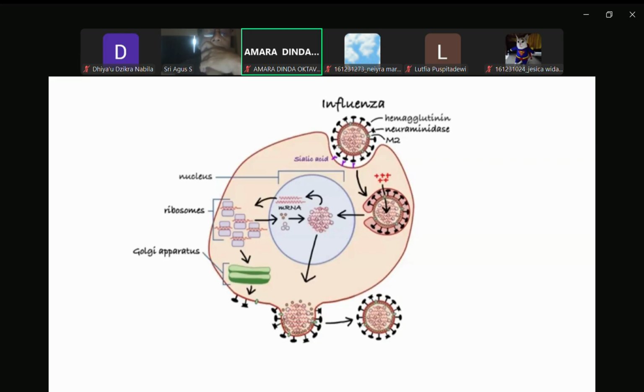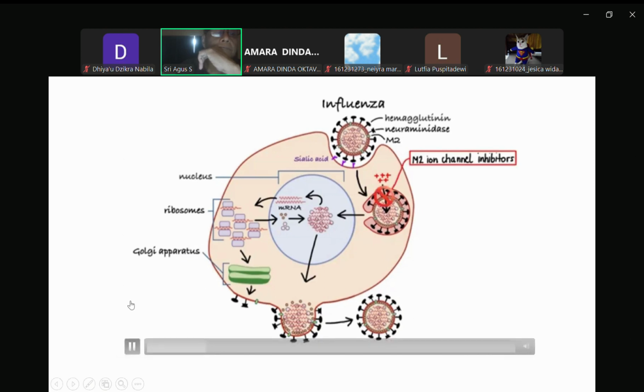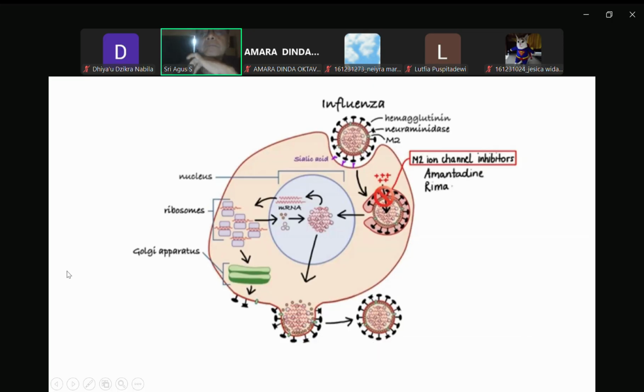Now, there are three classes of approved drugs for influenza. The first one are M2 ion channel inhibitors, which work simply by blocking the M2 channel and thereby restricting passage of protons, which are required to trigger the release of viral genes into the host cell. Drugs that belong to this class include amantadine and rimantadine.